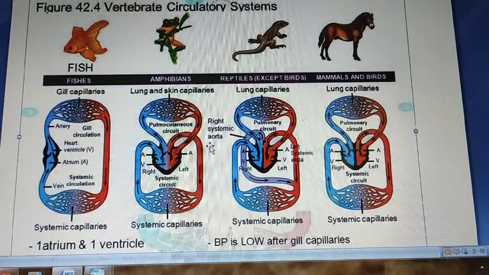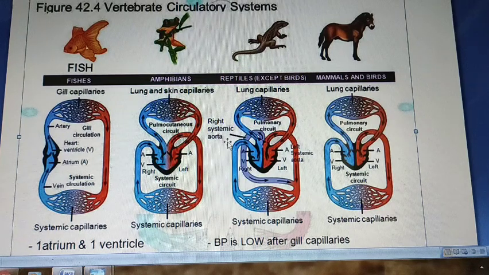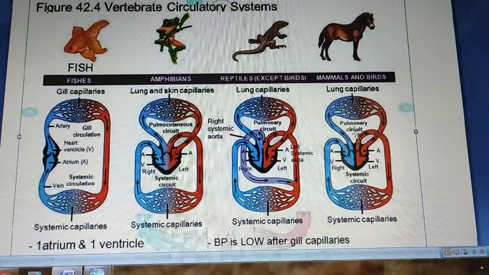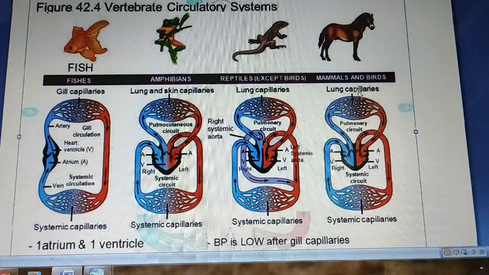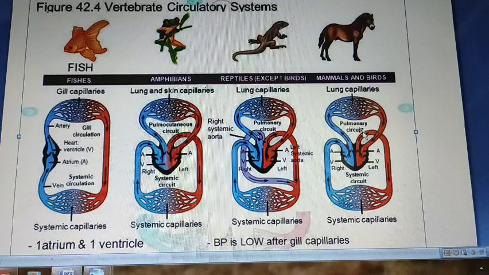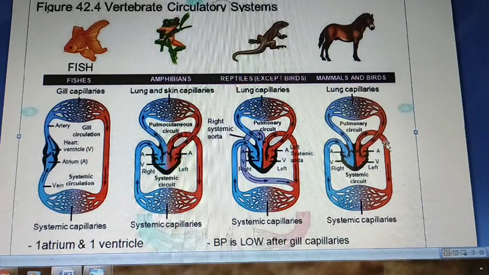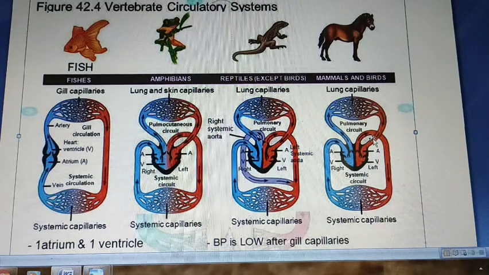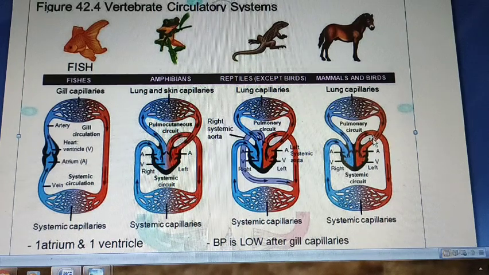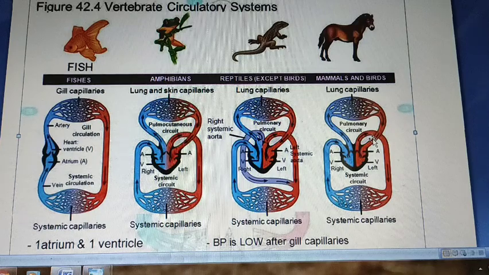Here the incomplete double circulation of blood takes place. Examples are amphibians and reptiles. Next is four-chambered heart. Examples are mammals and birds. We people have four-chambered heart in which two atrium and two ventricles are present, and here the double circulation of blood takes place so that the oxygenated and deoxygenated blood does not get mixed up.